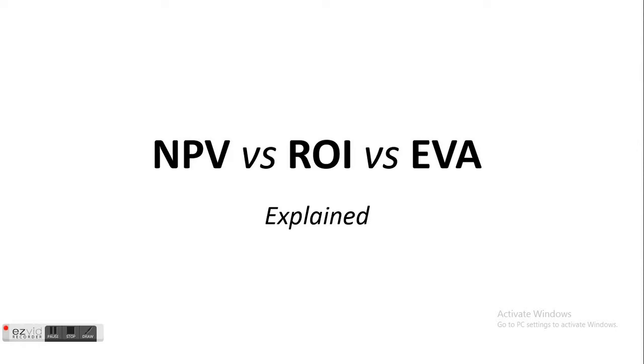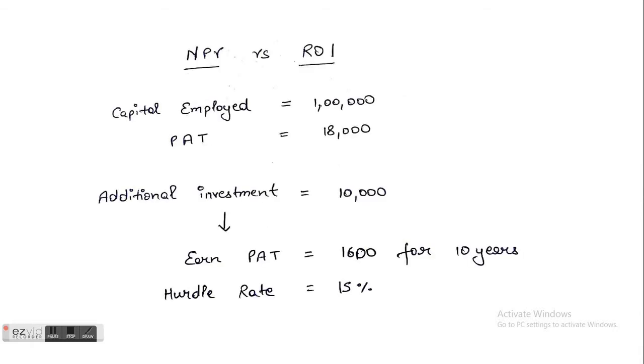projects. Assume a company with profit after tax of 18,000 and capital employed of 1 lakh. The manager of this company is presented with the opportunity of earning additional 1600 profit after tax per annum for the coming 10 years with the additional investment requirement of 10,000. Let's close our assumptions by deciding the hurdle rate for the company, which let's say is 15%.